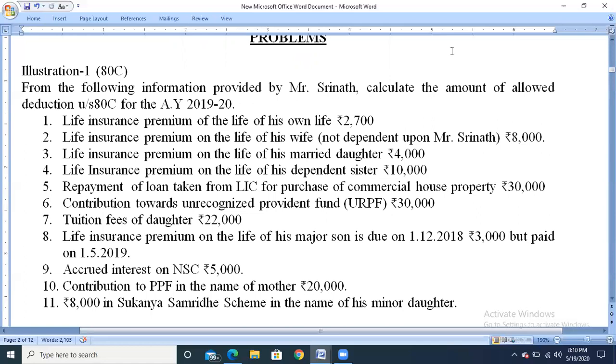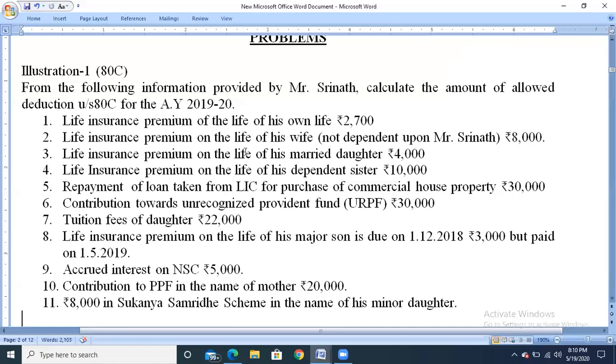So any life insurance premium which has been paid by the assessee for himself or spouse, that is husband or wife, or any dependent children, then he can claim the deduction under section 80C, whatever the insurance premium has been contributed. So it is eligible for deduction under section 80C.